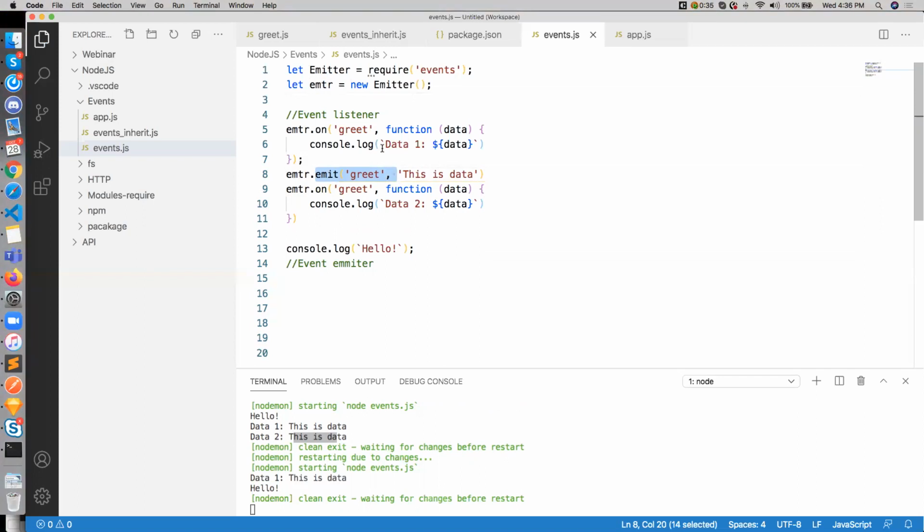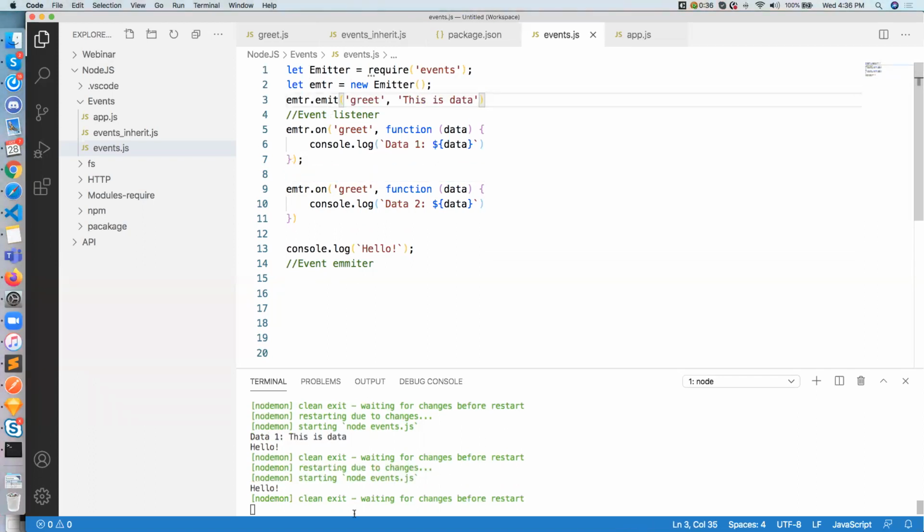The code written below it is not accessible. Did you see it? Data 2 is not accessible. If I cut this code and put it just above, only hello is printed, nothing else, because the event listeners cannot access this emitted value, right?